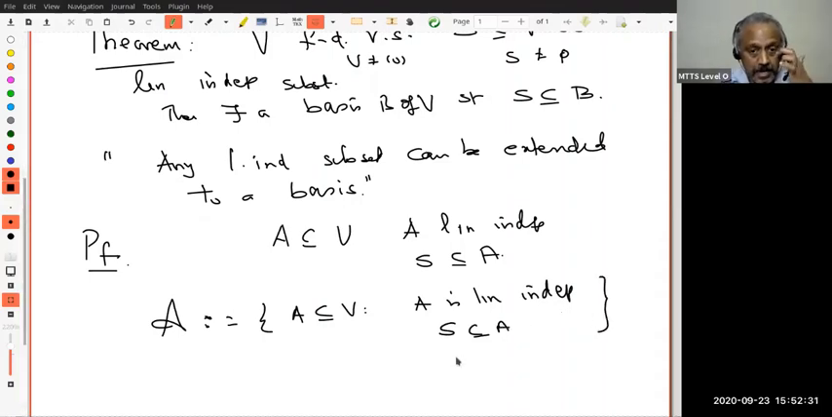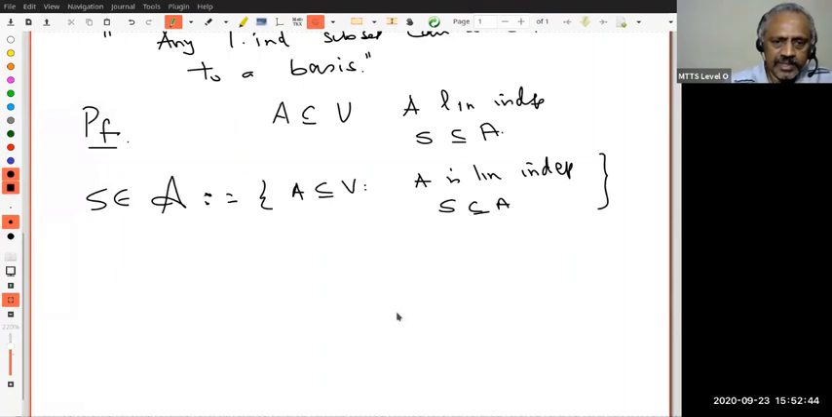Okay. Now, is the set empty? Certainly not, because I can take A to be S. S is an element of script A. Therefore, this is non-empty. Right? Next, in this set, I want to find a maximal linearly independent subset, right? The way we want to do it, like we did in the earlier case, using natural numbers. In the infinite dimensional case, I'm going to use Zorn's lemma. Let's not worry about it.